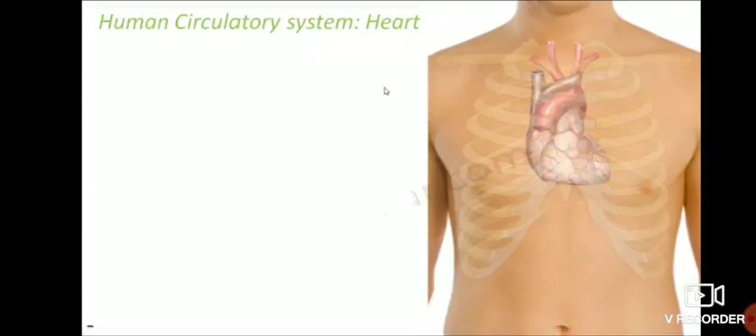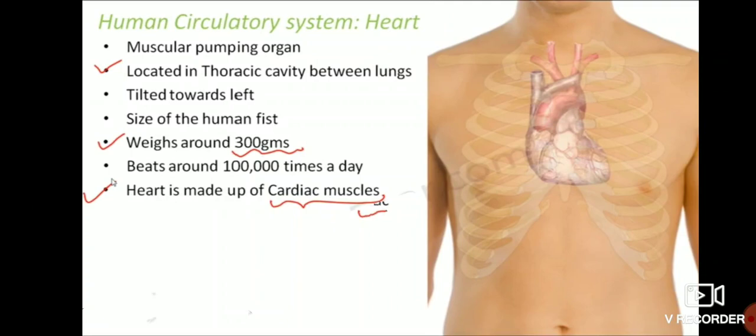Next, the human circulatory system. In that, the heart. That is the human heart. The heart is a muscular pumping organ located in the thoracic cavity between the lungs, tilted towards the left. It is the size of a human fist.